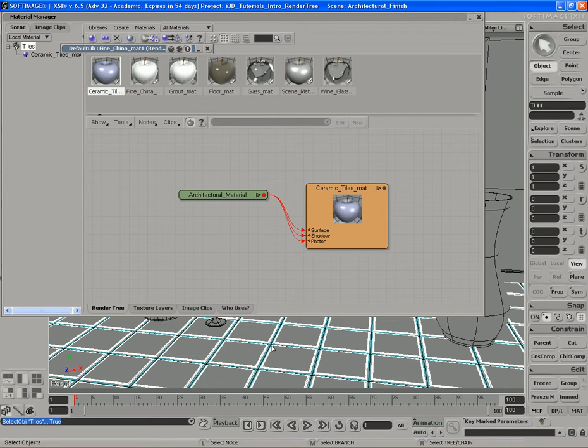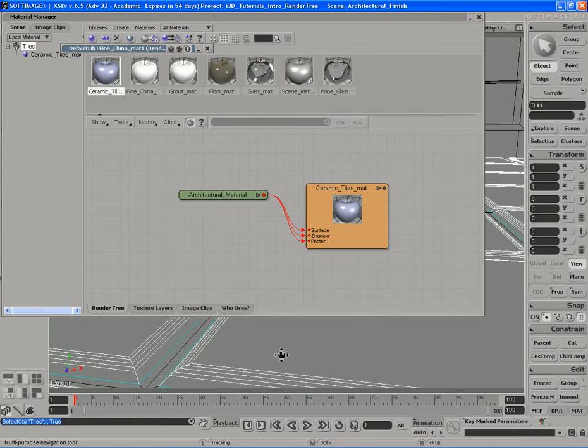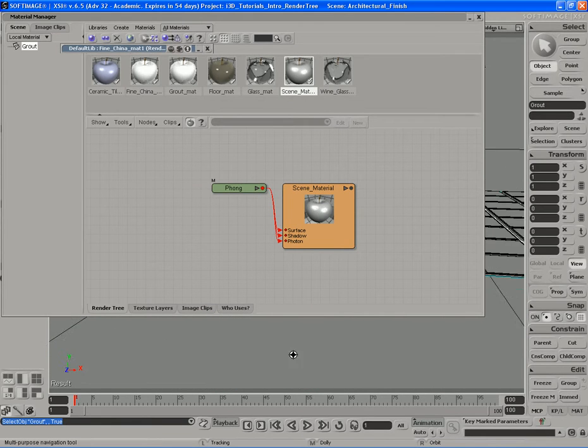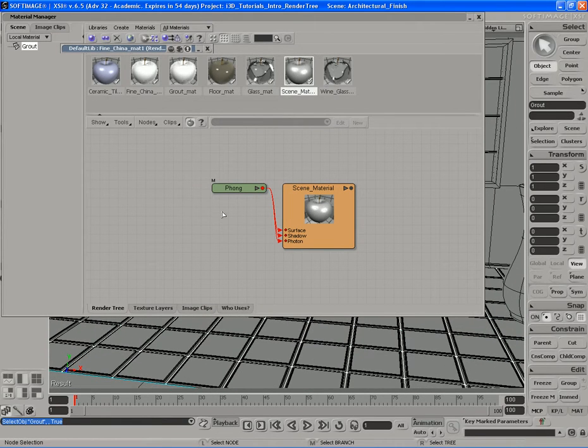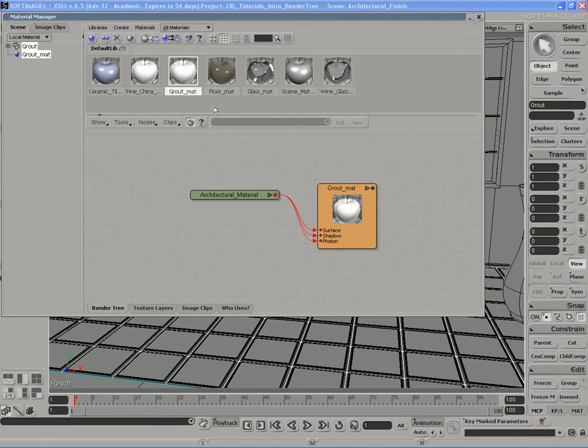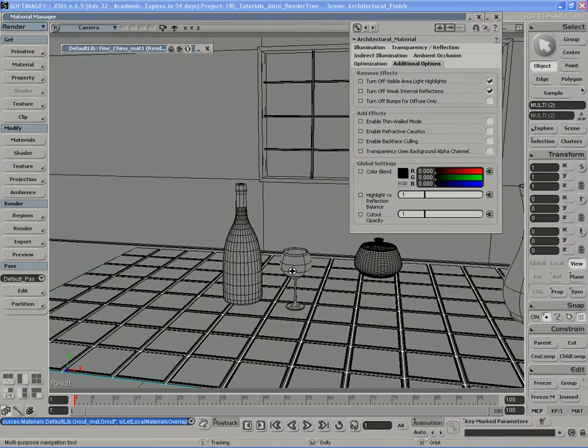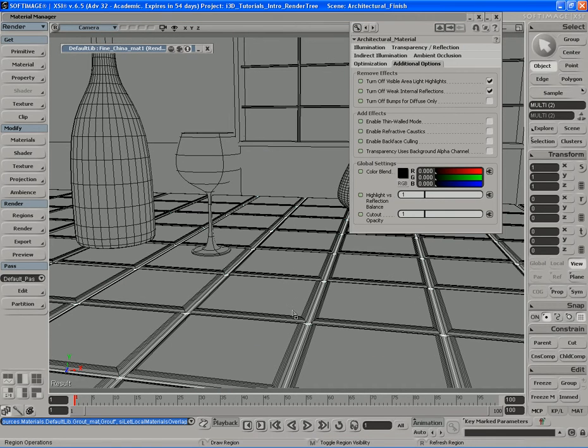Let me select that grout again. It's being a little bit problematic to select. Should probably get in closer. Okay, there we go. I'm going to right click and assign that to the selection. Okay. Do a little render region there. Okay, so there's the grout. It's kind of this white type material.